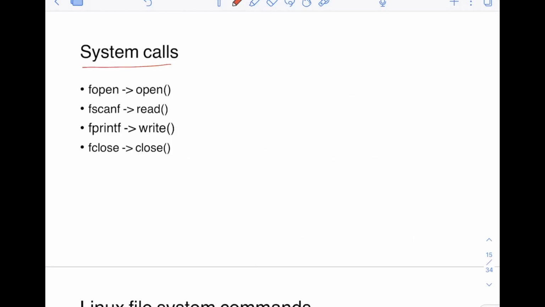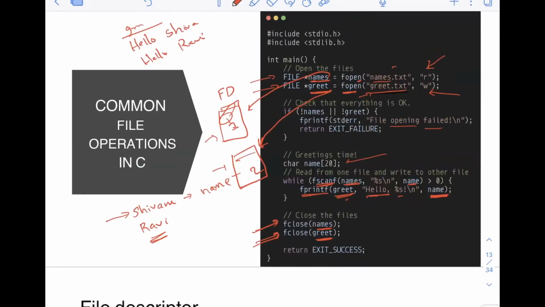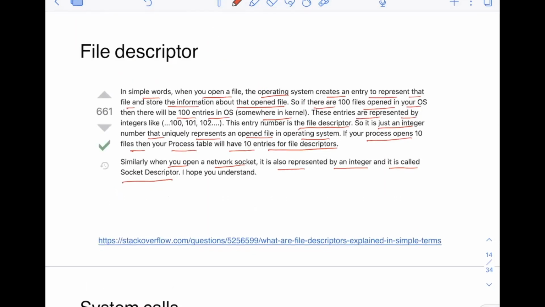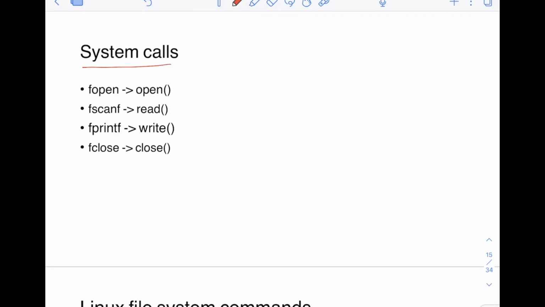Now, let's understand this again. Another reason for taking this example of this C program was that you understand what fopen is, what fclose is, but you also understand what is the exact system call they are calling in the background. So when you're using fopen in that program, it is actually calling the open system call. The open system call is, of course, implemented in the kernel itself, and this is used for opening a file. And fopen is basically a library function that you are using in your C code. And open is the system call that actually helps in opening the file.